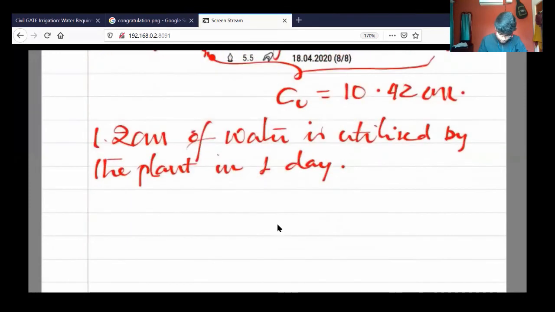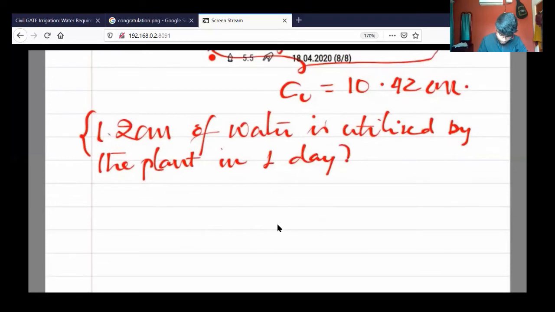So this is an assumption, or the problem statement is given like this. The question is clearly given that daily consumptive use of water for a given crop is 12 mm. So that means 1.2 centimeter.